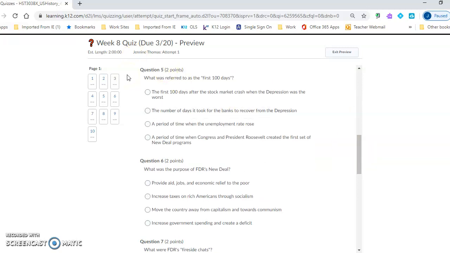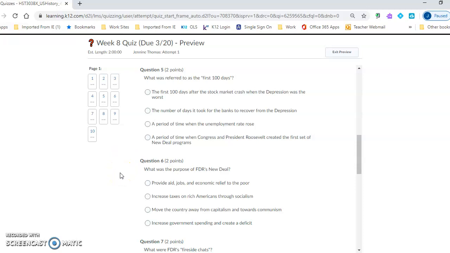Question number 5. What was referred to as the first 100 days? The first 100 days after the stock market crash, when the Depression was the worst. The number of days it took the banks to recover from the Depression, a period of time when the unemployment rate rose, or a period of time when Congress and President Roosevelt created the first set of New Deal programs.